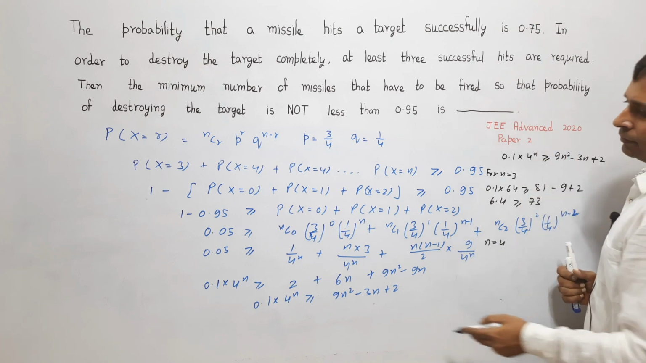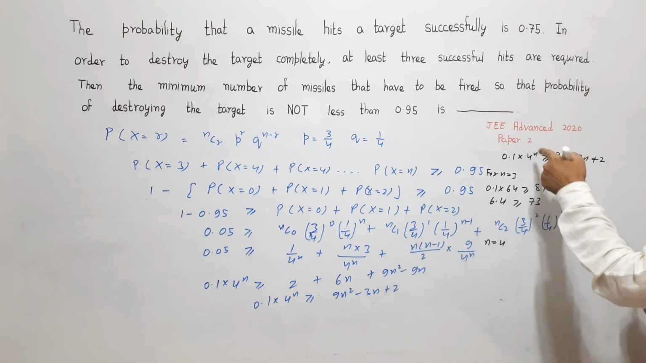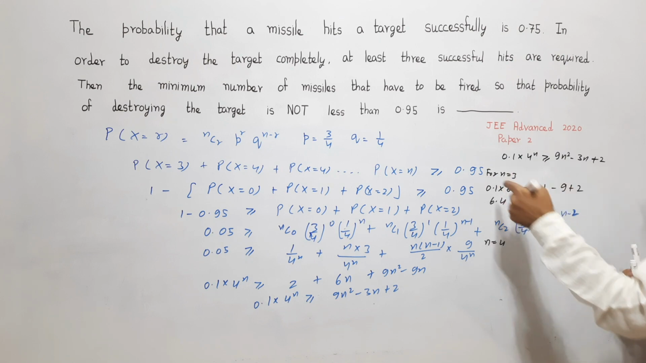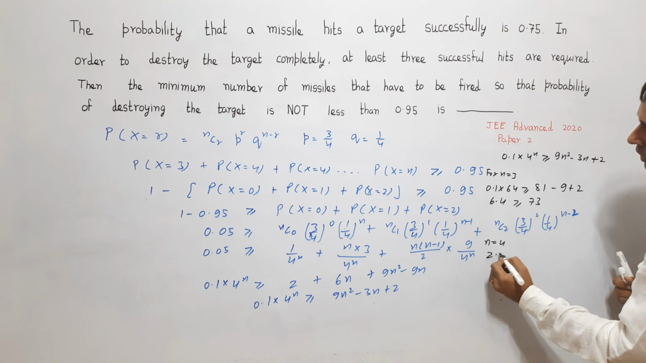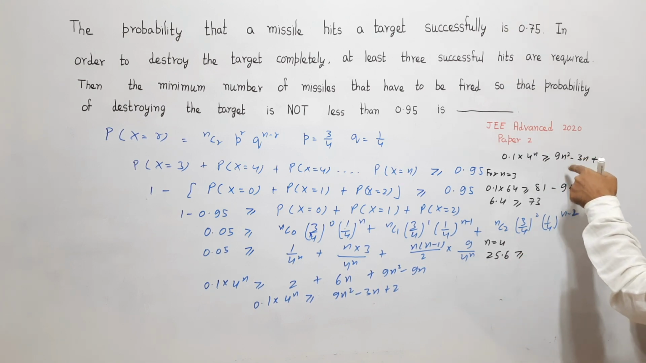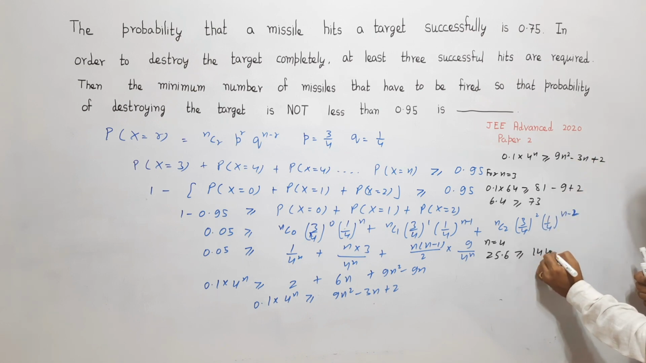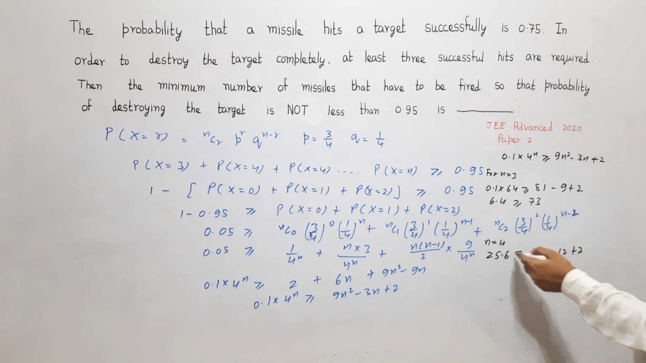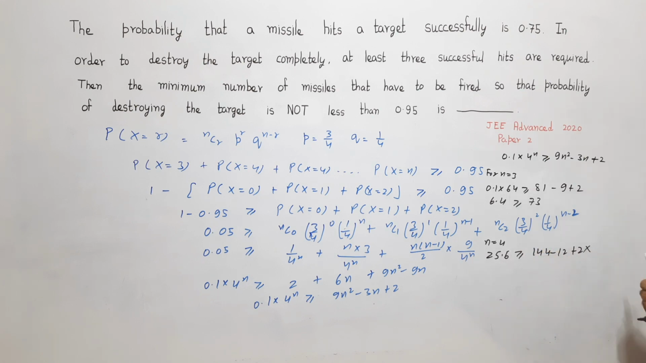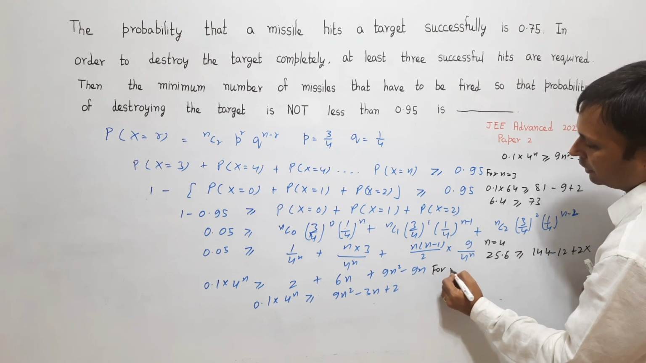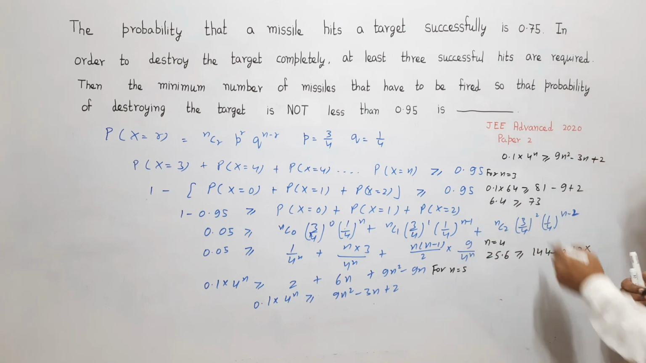So n is equal to 4, this becomes 0.1 into 4 raised to the power 4. 4 to the power 4 is 256, so this becomes 25.6. This should be greater than or equal to 16 into 9, which is 144 minus 12 plus 2. So clearly the left hand side is smaller than the right hand side. So this is also not satisfying our inequality. Then I put n is equal to 5.